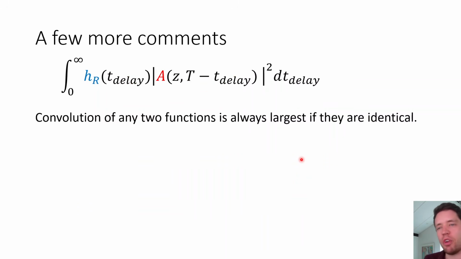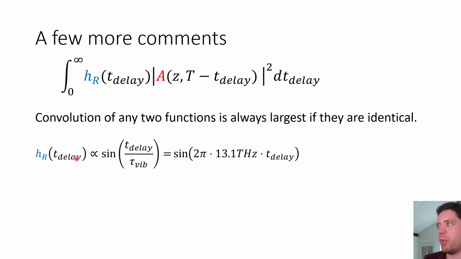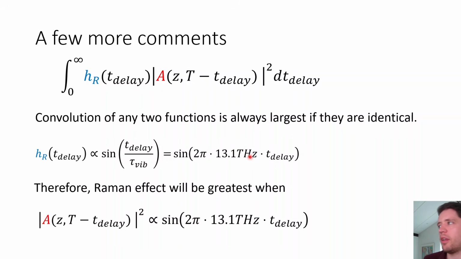Okay, I have a few more comments about this expression before we move on. It's more like mathematical curiosities, I suppose. But one thing we know is that the convolution of two functions is always the greatest if they are identical. So since this Raman response function contains this sine term that oscillates at around 13.1 terahertz, then we expect the interaction here to be the strongest when the power also varies at 13.1 terahertz. And this is another way of saying that we kind of saw that in a previous video I made about the Raman effect. But basically, if we have two frequencies that are separated by 13.1 terahertz, it'll be very easy to transfer power between them using the Raman effect.